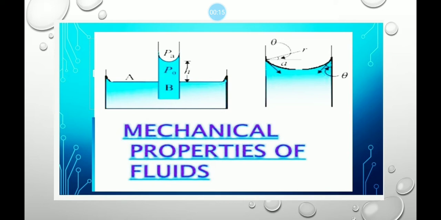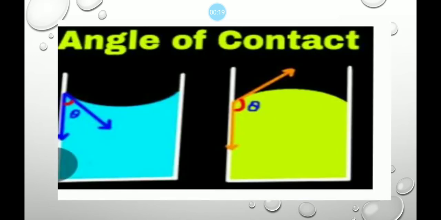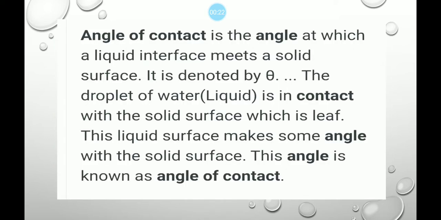Students, in this lecture we will discuss angle of contact. At first, what is angle of contact? Angle of contact is the angle at which a liquid interface meets a solid surface. It is denoted by theta. A droplet of water or liquid is in contact with a solid surface, which is a leaf. This liquid surface makes some angle with the solid surface. This angle is known as angle of contact.